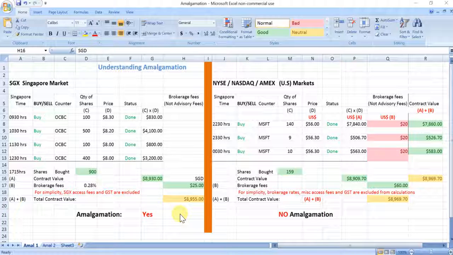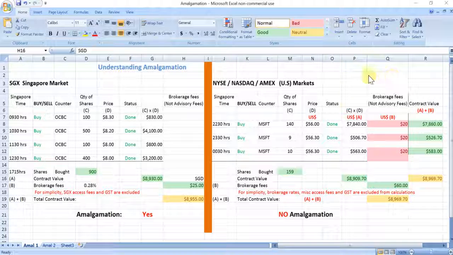In this instance, this is known as amalgamation. Do take note that to simplify understanding, we have excluded all the various miscellaneous fees as they are often very negligible in value. So in the Singapore market, there is an amalgamation.